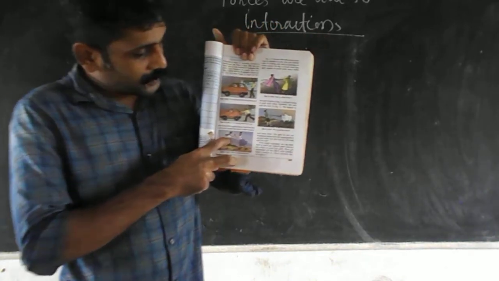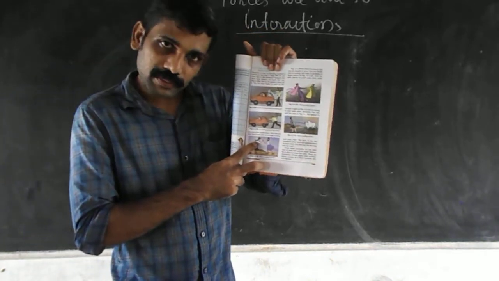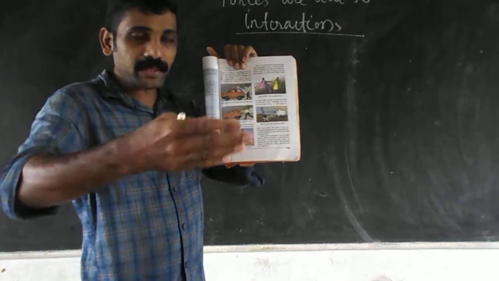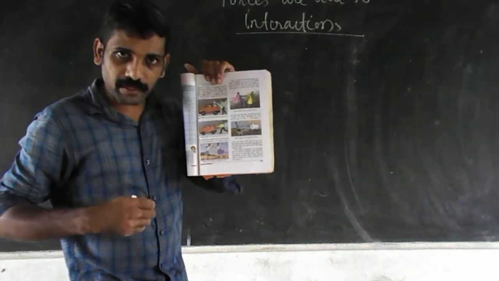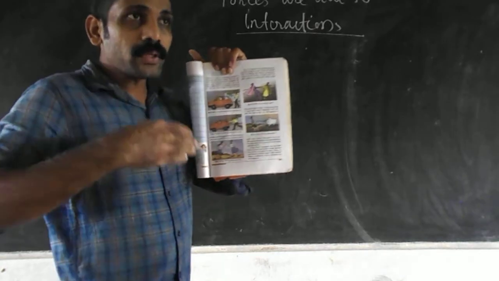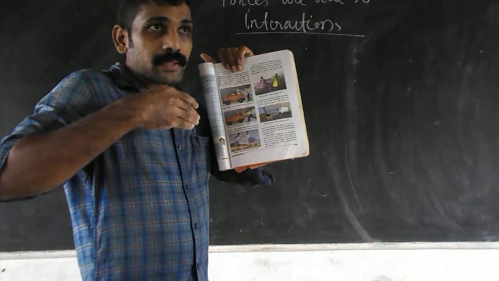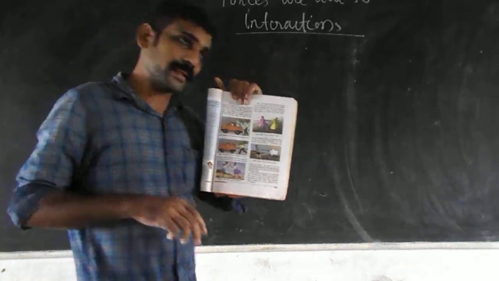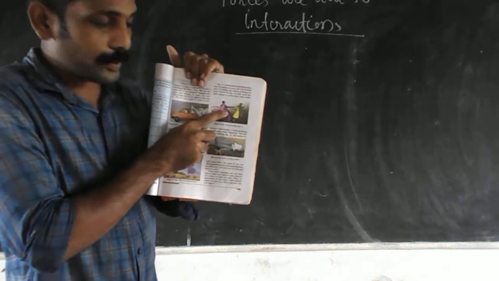So here the forces are given to each other. So the giving of forces to each other is called what? Interactions.